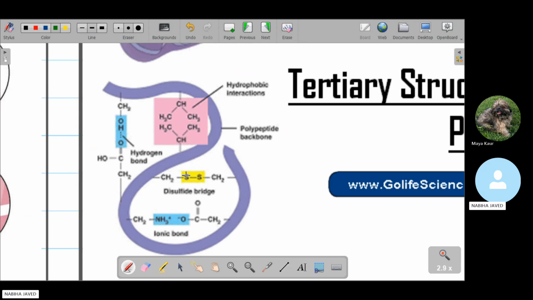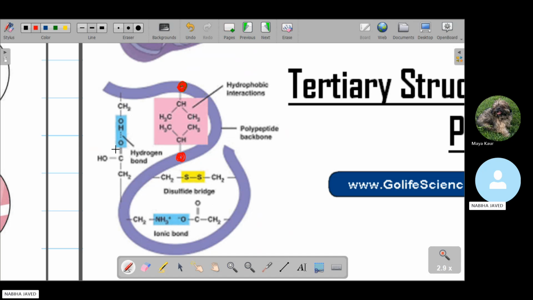Now we understand that, for example, here a protein is present. Maybe this is a non-polar amino acid, and this one also is a non-polar amino acid. Because of this they are combining by the aliphatic compound. Here the R group is aliphatic, and because of this they create hydrophobic interactions.